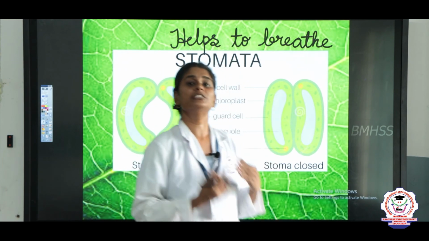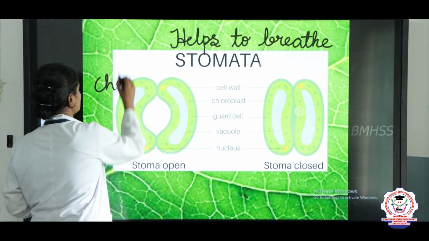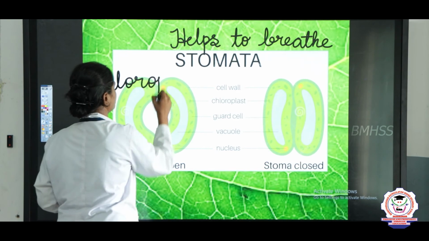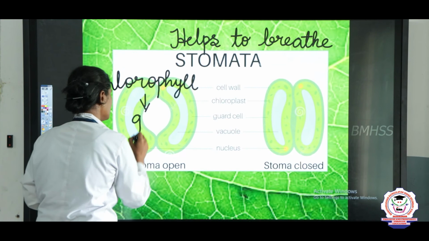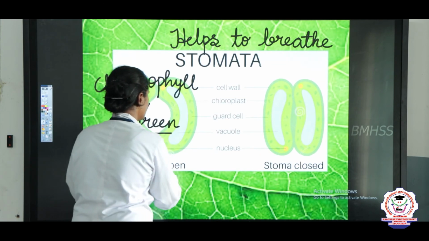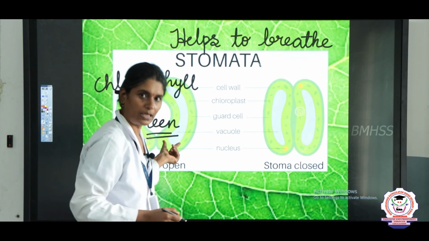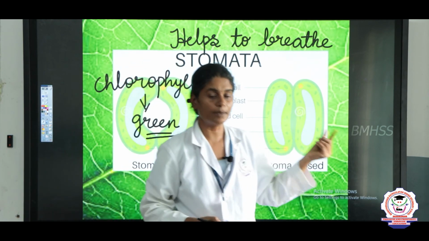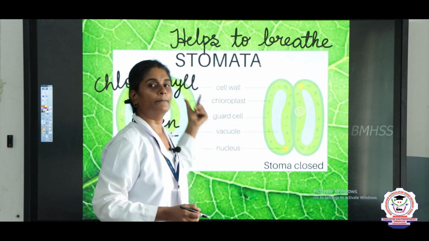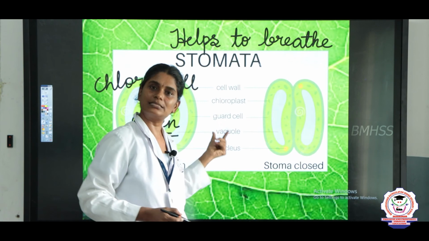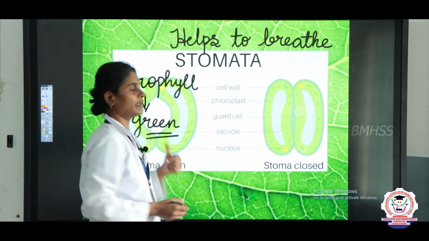The pigment name is chlorophyll. So, this is the pigment, and this pigment is green in color. Due to the presence of chlorophyll, the leaves will be green in color, but some leaves will be red in color, but we cannot say it does not have chlorophyll. It has chlorophyll, but the green color is less than the red pigment. That is why it is red in color, and they also prepare their own food.